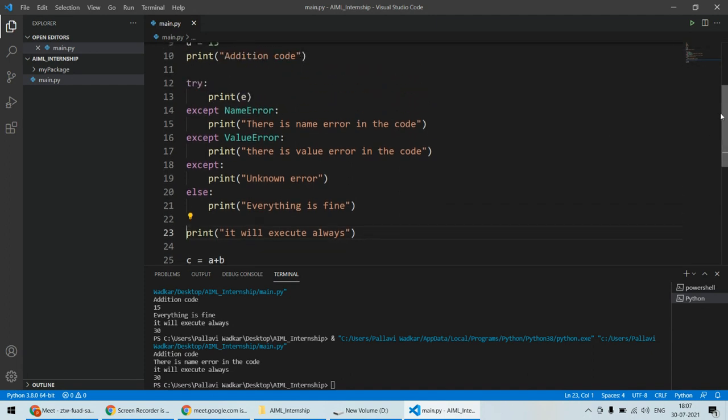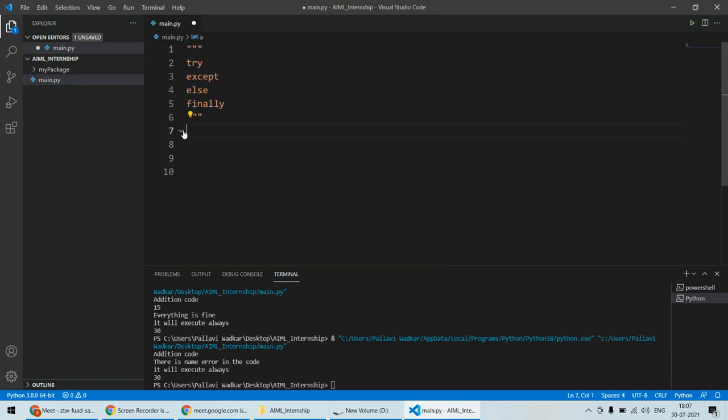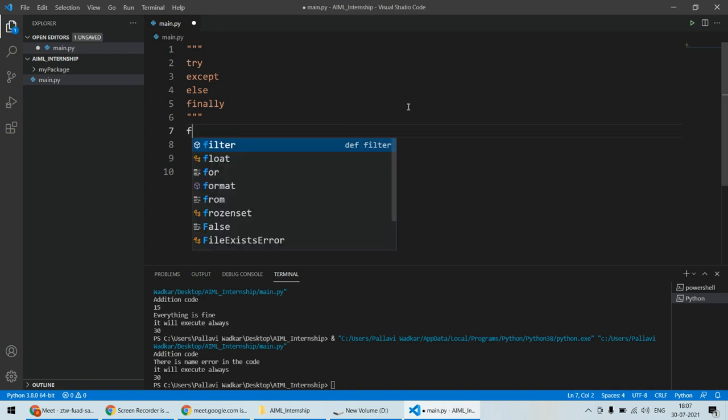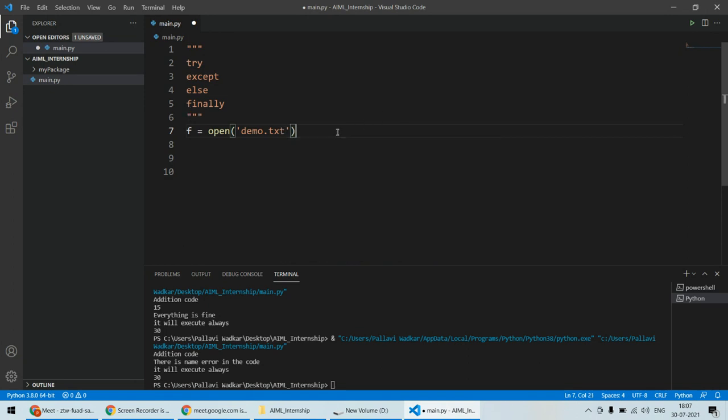So with the help of one example, I'll try to demonstrate that. In this case, I'll try to correlate this with file handling. For example, I want to read a file: f equal to open, and here I am specifying demo.txt. This file I want to read. Okay, so I can put the try statement on it to check whether we are able to read this file. So try and read this file. Okay, and if this fails to read, then except, print.